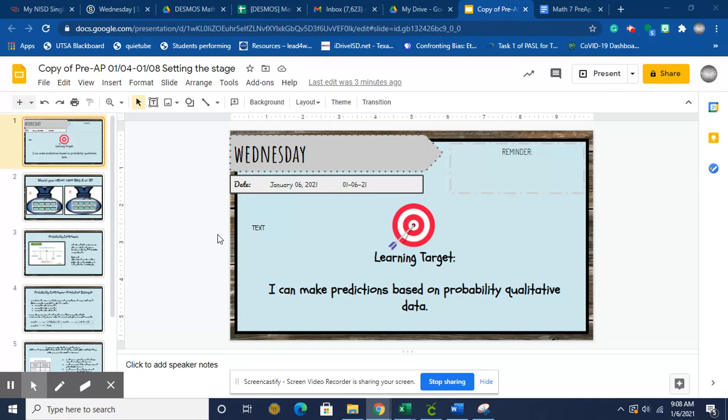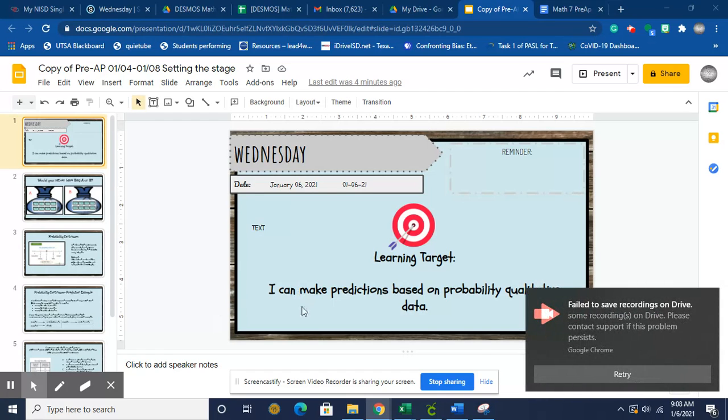Today, qualitative, we're going to spend some time really looking at verbal descriptions of probability and using those verbal descriptions to make predictions. Tomorrow, quantitative, we'll be building some ratios and looking at how I can use that to my advantage to make predictions. So your learning target today is I can make predictions based on probability, qualitative data. Let's talk about what that means.